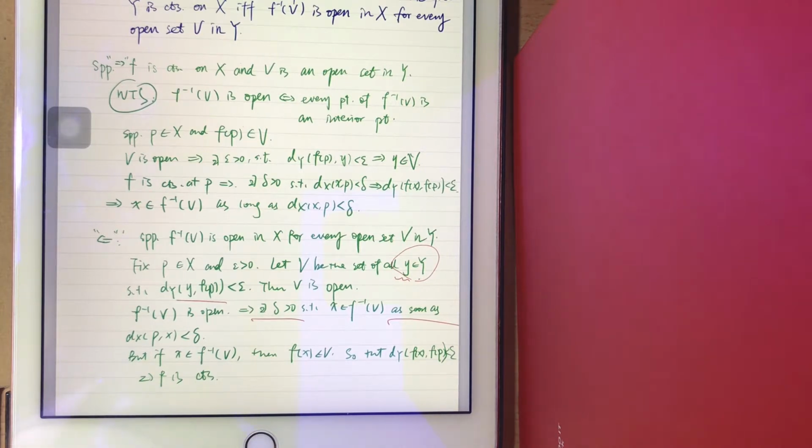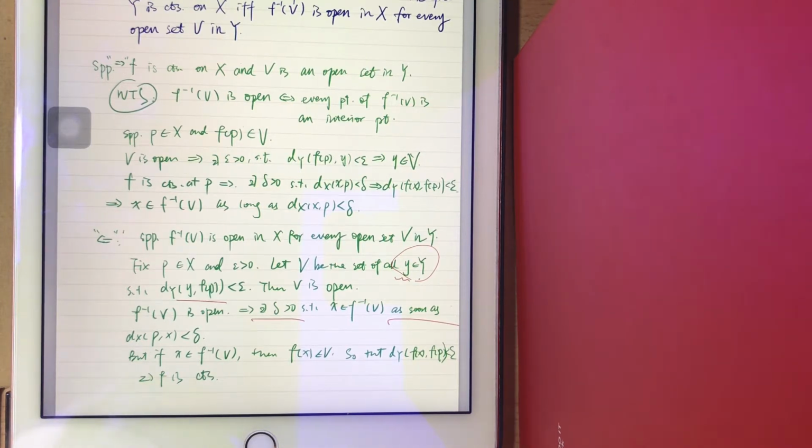And the second one, we want to show it's continuous, right? So the function is continuous, by its original definition, means the function f is continuous at every point. Okay, and the first thing you do is to choose V, and you have to verify the set V you choose is open, or it can't be applied to the condition that the inverse of f is open.